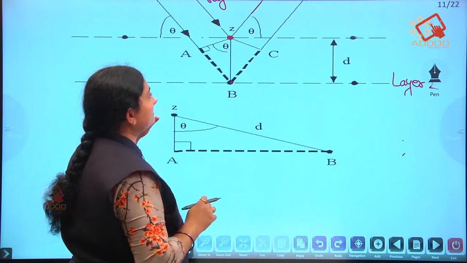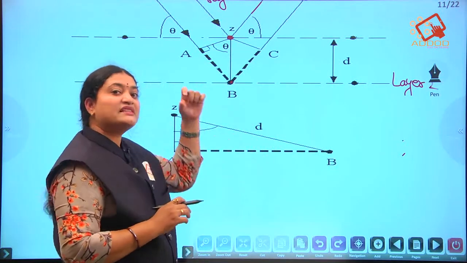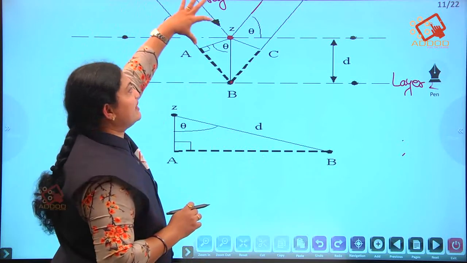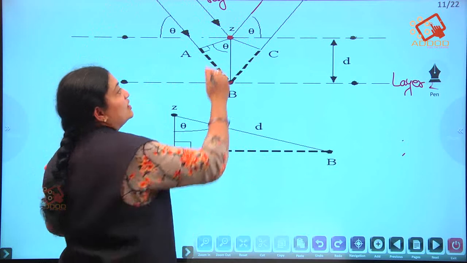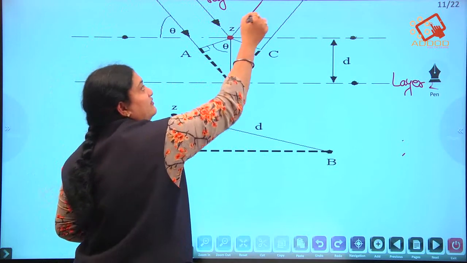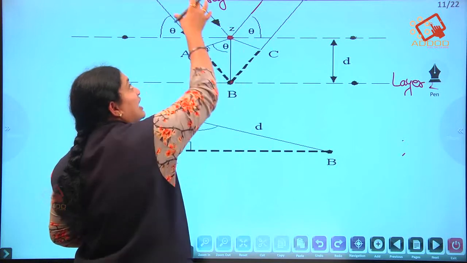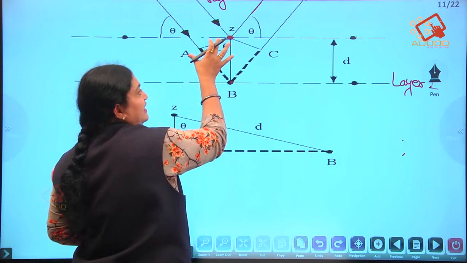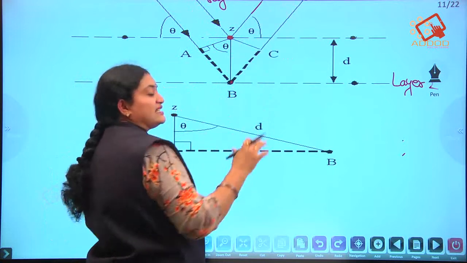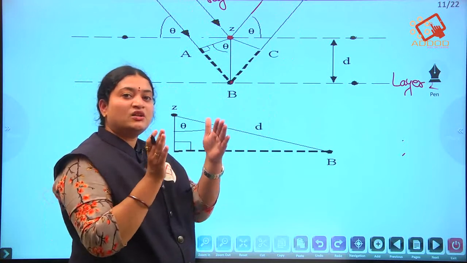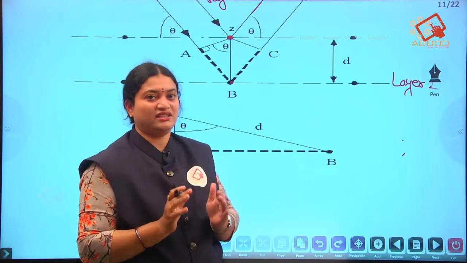In this diagram we are going to see constructive interference. With the same wavelength, the rays are made to fall over the crystal and are reflected. Up to the point A, and from point C, we can see that both the waves are parallel with each other.